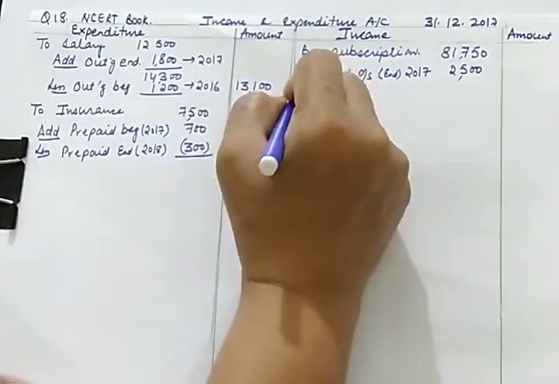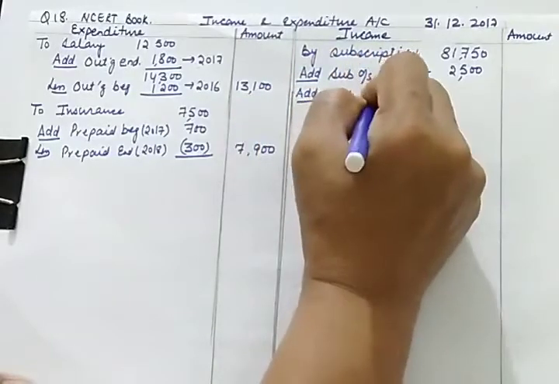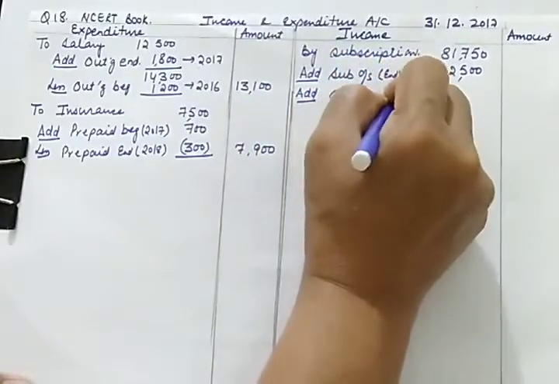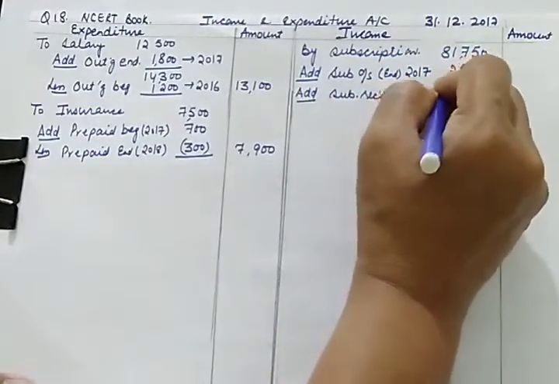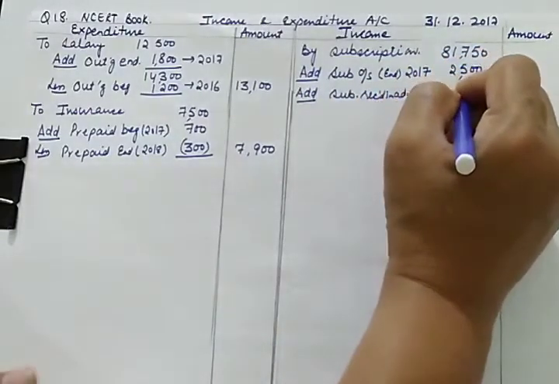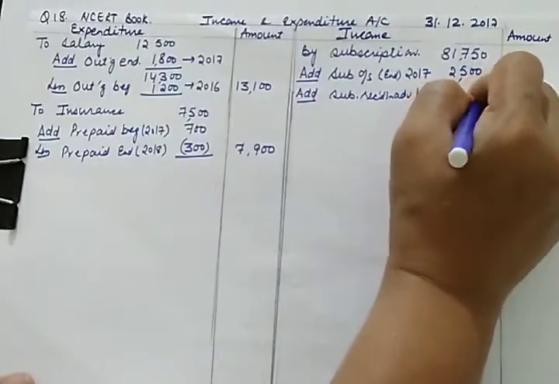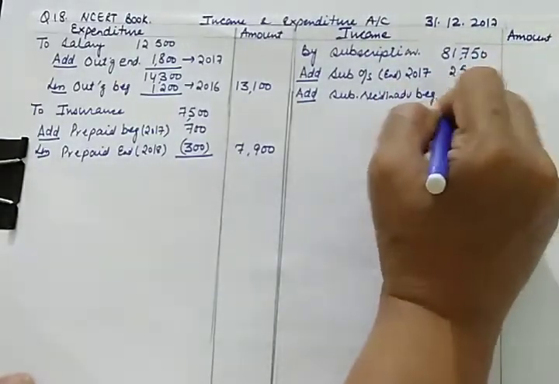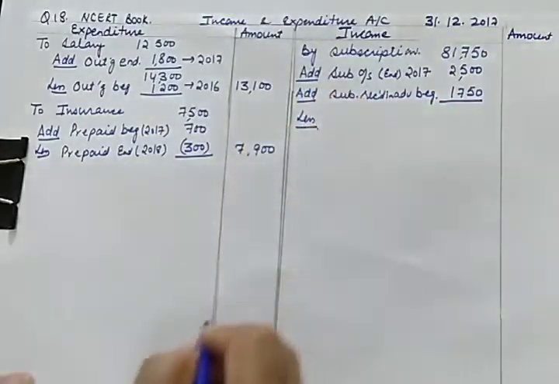And likewise we'll be adding subscription received in advance in the beginning, because this is also related to 2017. Subscription received in advance in the beginning is 1,750. So these two will be added. What is to be deducted from this?